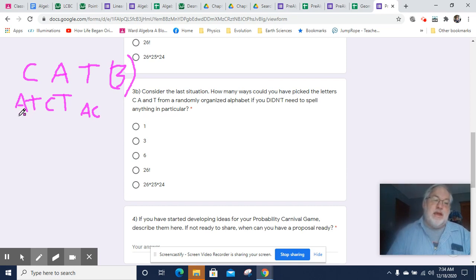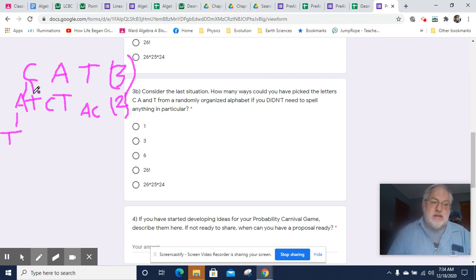And once I pulled a C and then an A. So first, here's 3 possibilities. And then for each of those 3 possibilities, there's 2 possibilities, okay? And then once I have pulled any one of these, so here's the path I took, C, then A, then all I've got left is T. So there's just one possibility now.